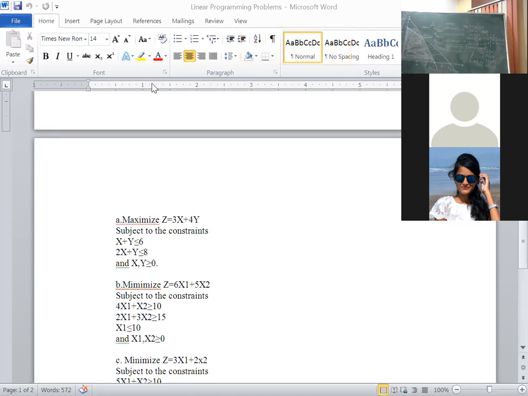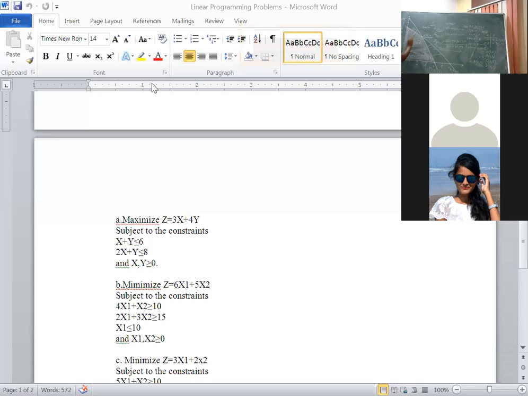After that, we have to find the feasible region. The feasible region may be a closed polygon or an open polygon. In this particular problem, in 99% of cases, if the objective function is of maximization, we will get a closed polygon. Here it is intersecting. The common region is nothing but the feasible region. You have to shade the common region with pencil.